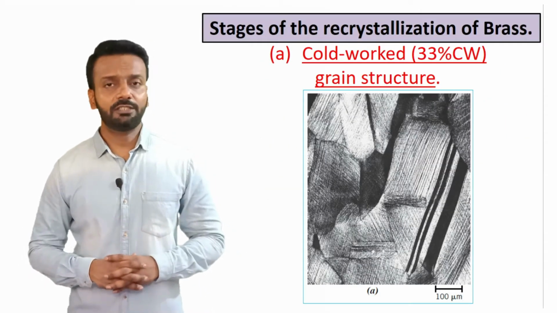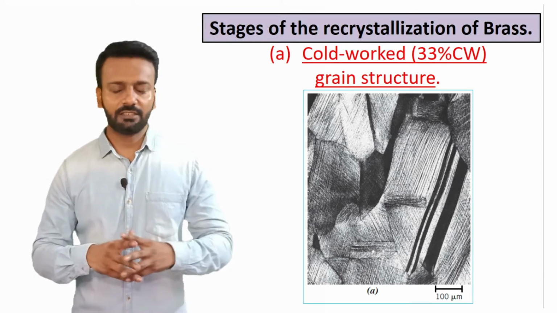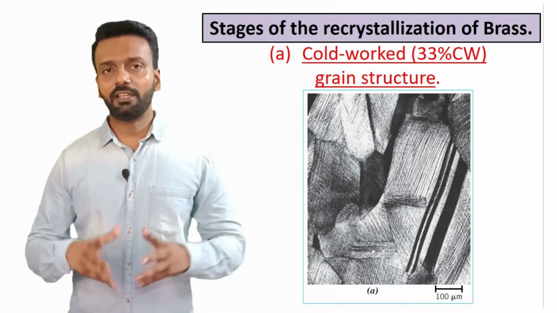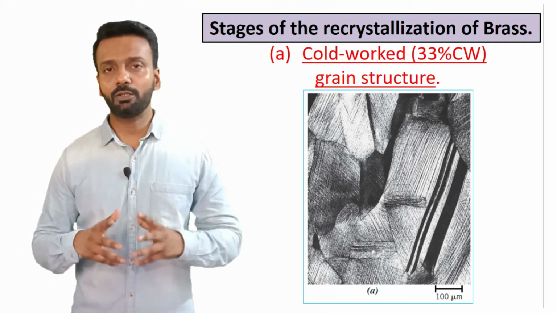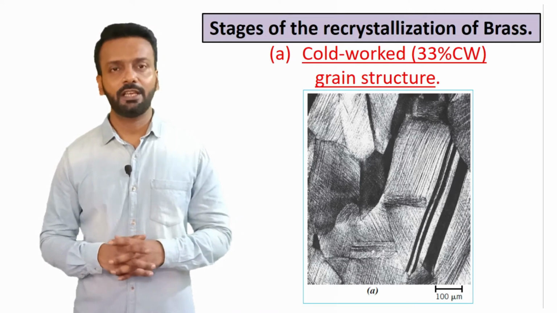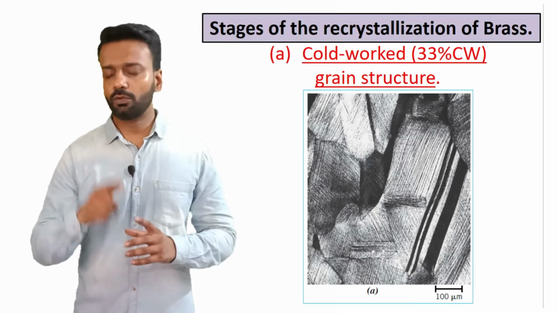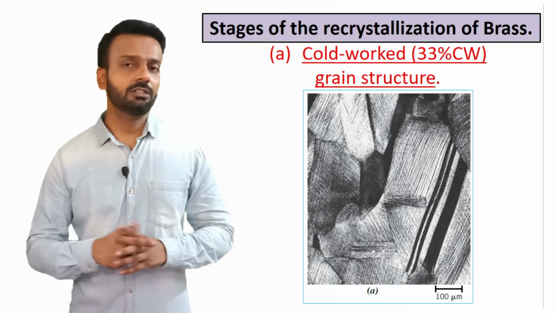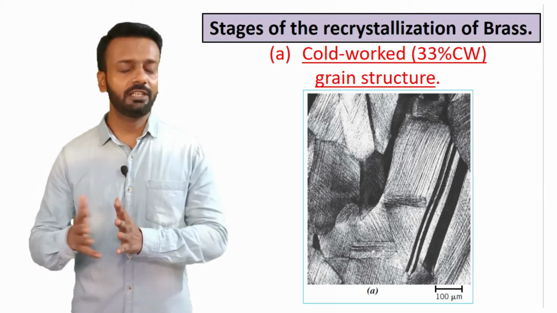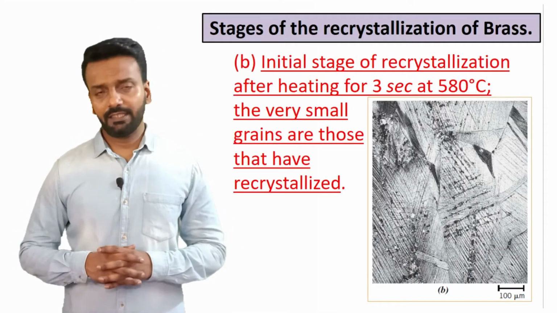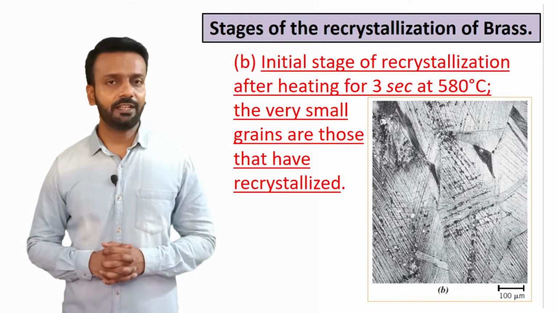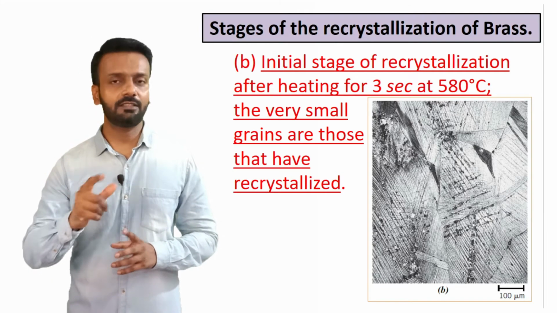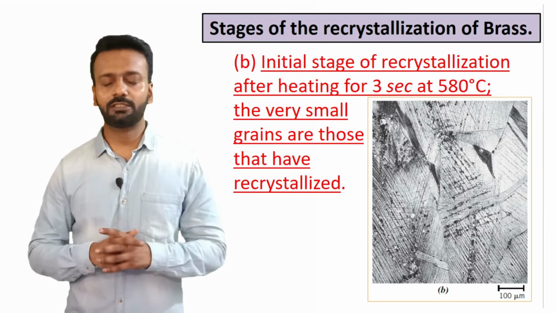Now let us look at an image and see the different stages of recrystallization. Here specifically we will see an example of brass. Figure A shows that the material has been cold worked to around 33%, and you can see the grains are oriented in a particular direction. Now let us see what happens after we do the heat treatment. At 3 seconds at a temperature of around 580 degrees Celsius, you see very small grains start to form, and this is the start of the process of recrystallization.